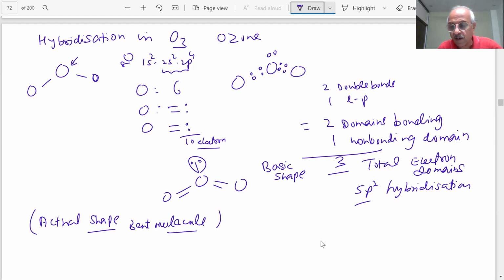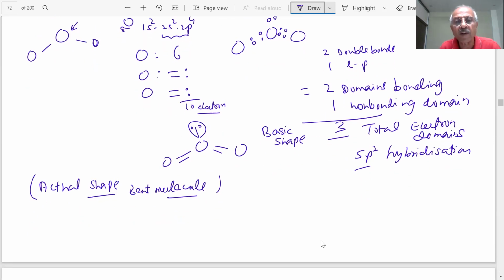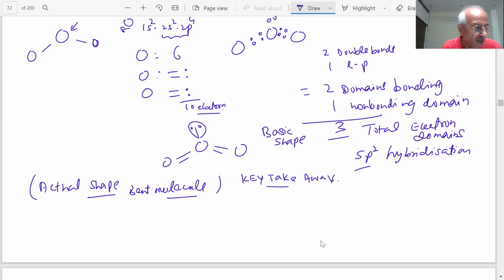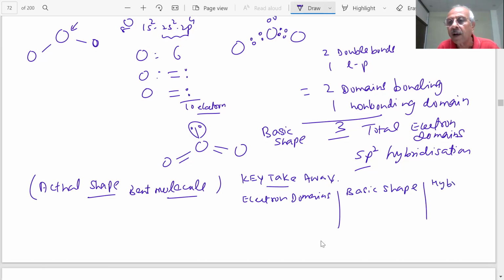Therefore, I can conclude, the key takeaway of today's lecture. What is the key takeaway, student? I can write that electron domains, because we will solve questions on this, determine the basic shape. Basic means hybrid shape. And hybridization.